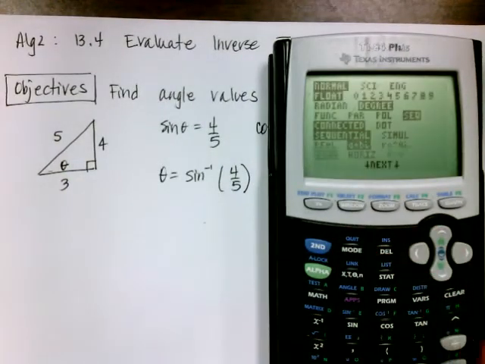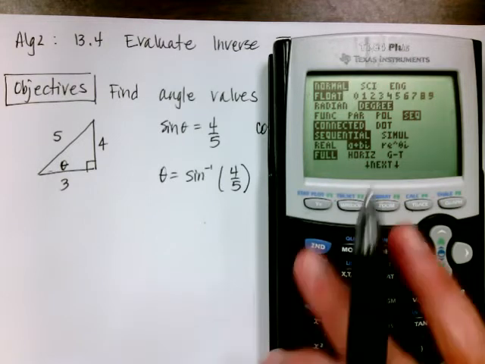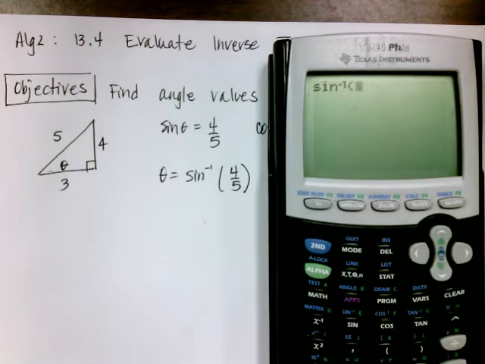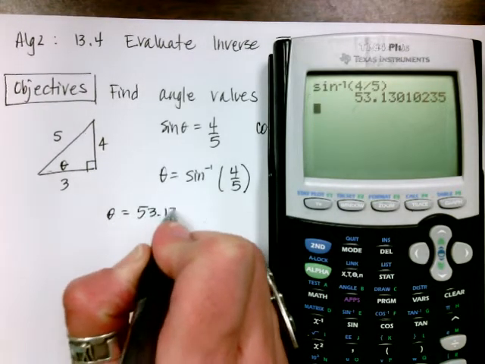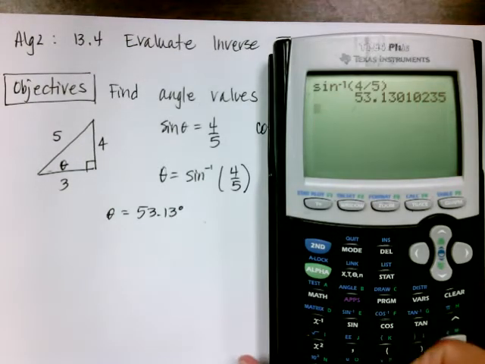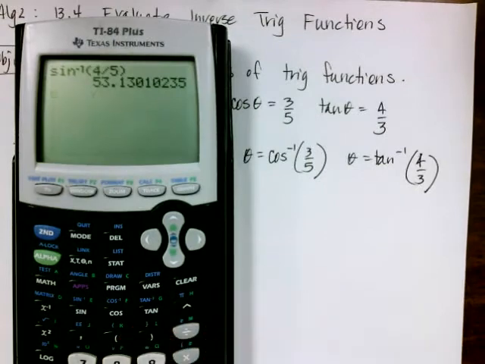So the first thing I want to do is check my mode and make sure that I'm in degrees. And then my inverse trig functions are up above the regular trig functions. So I'm going to do the inverse sine, and I'm going to do 4 divided by 5. So I'm going to get that theta is equal to 53.13 degrees.